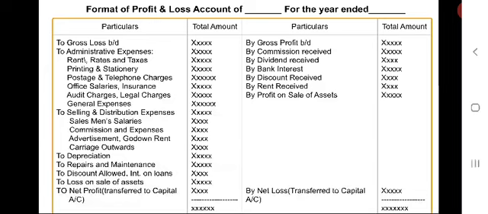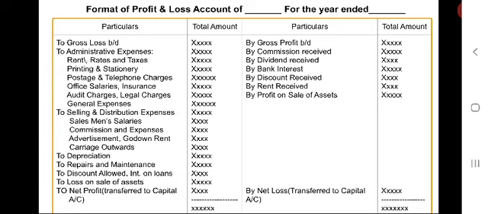Expenses not to be shown in the profit and loss account are trade discount, domestic and household expenses, personal income tax, life insurance, and so on. Trade discount is a deduction from the marked up price and shown in invoice, but does not appear in accounting books.